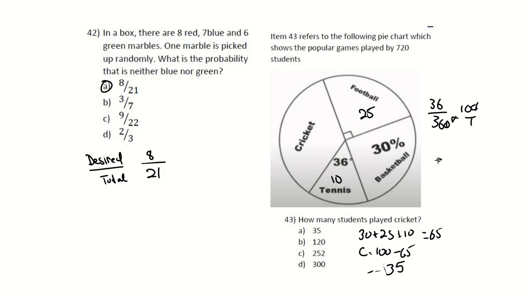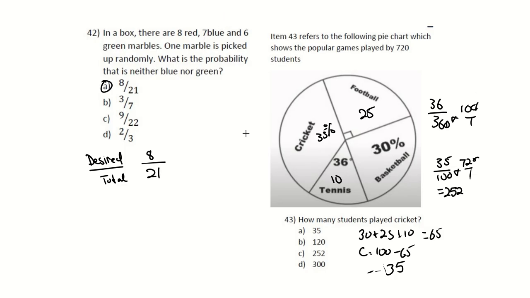So we want what is 35% of 720. When you multiply this out, you are going to get an answer of 252. Right, and that's how you would have done this question.